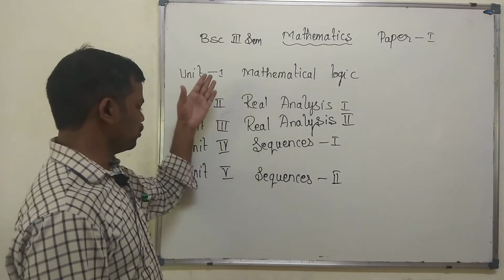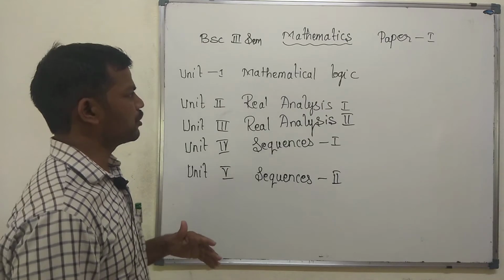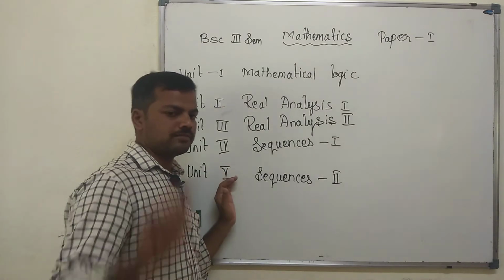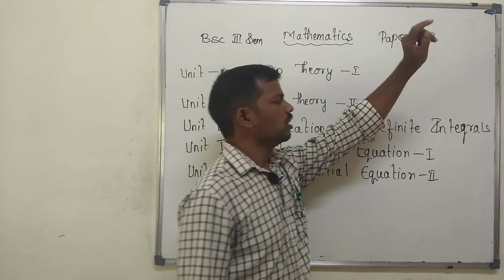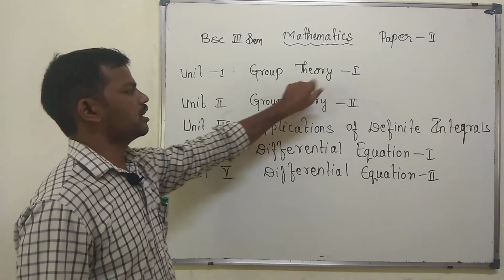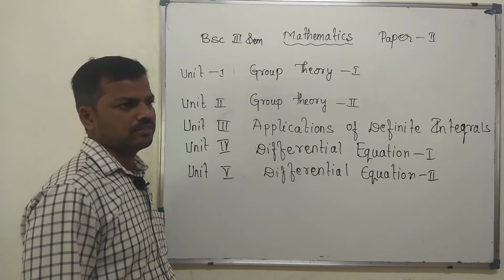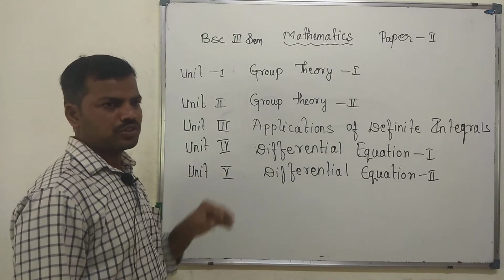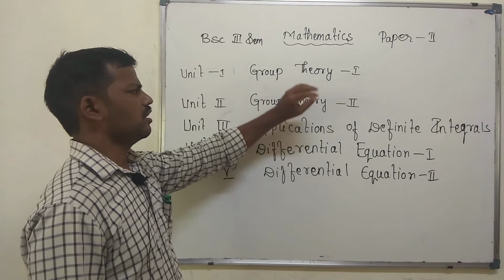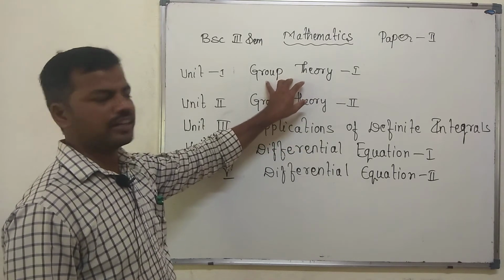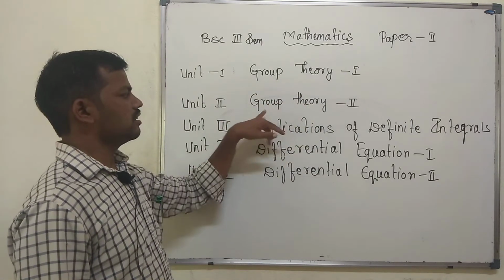So these are the 5 units we have in paper 1, and we have 5 units in paper 2. In paper 2, the first units are group theory 1 and group theory 2. You have already studied groups, so using those we do a deep study of group theory. The definitions and certain theorems we will get in group theory.